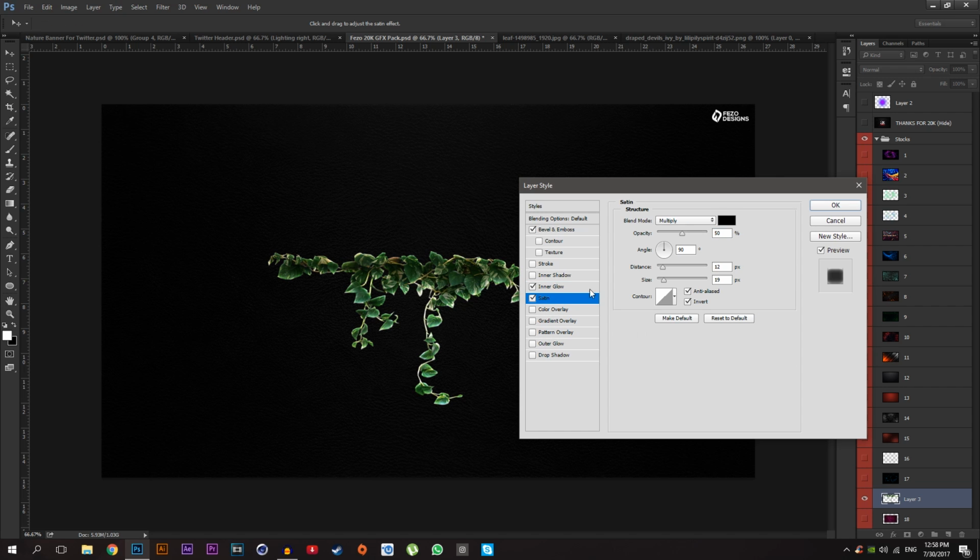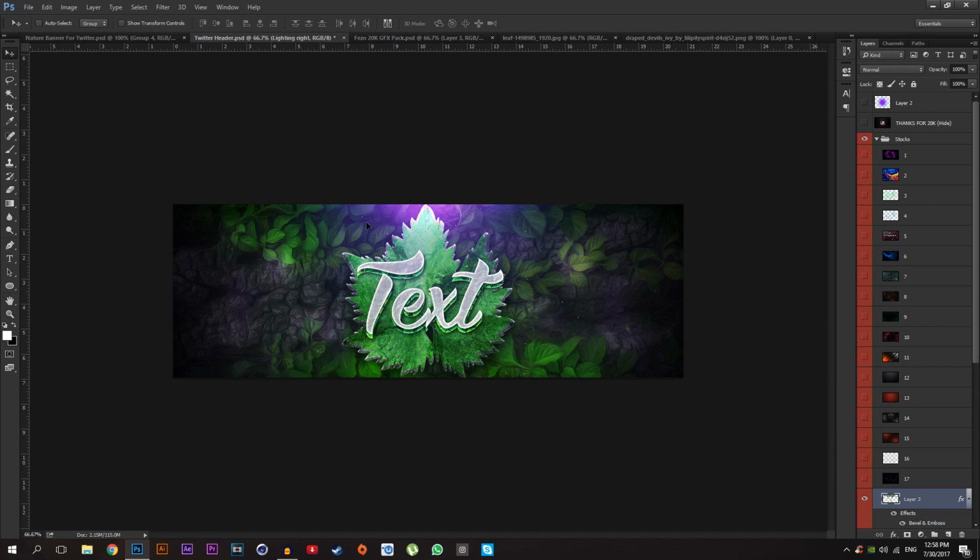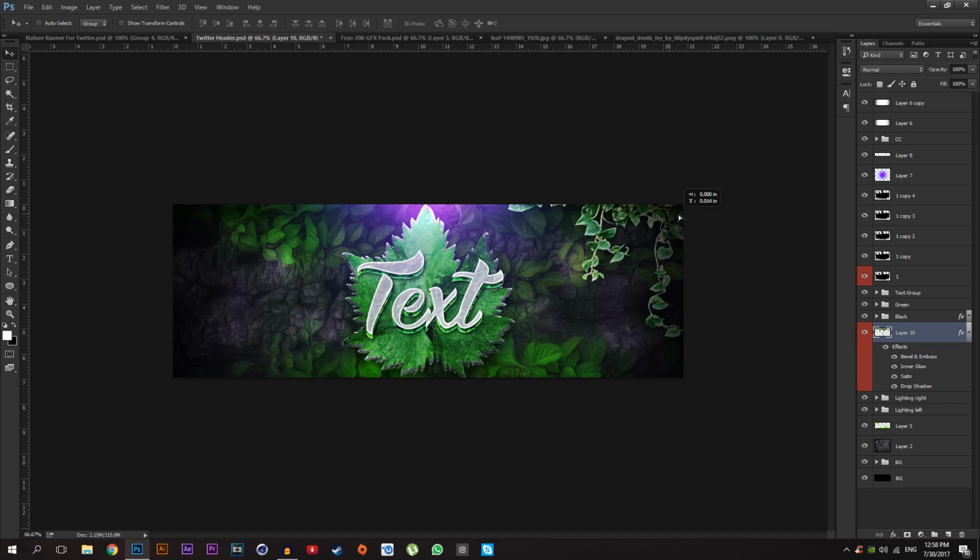And check the setting, opacity down 10 or 15, drop shadow, check it, and uncheck the use global light and make sure it's 120 degree. Change the opacity 75, distance 5, size 35, and press OK and drag it into your Twitter header and put it